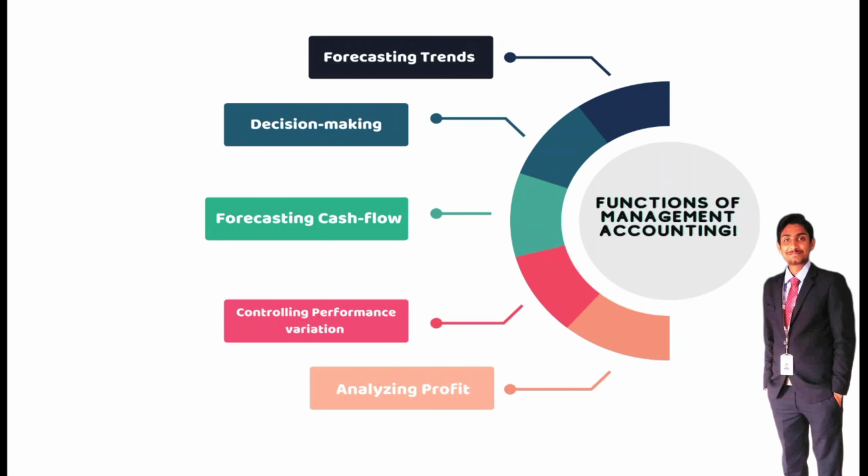And forecasting of the cash flows: how much the cash flow is this year, and how much it will be in the coming years. Forecasting of the cash flow is also done by management accounting.